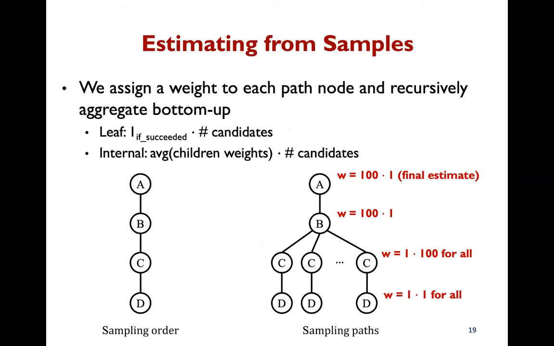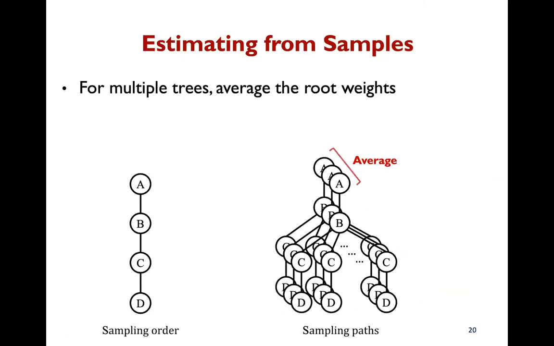To perform estimation from these samples, we assign a weight to each test node and recursively aggregate bottom up. First, leaf nodes have weight as the number of candidates if the sampling has succeeded, or 0 if the sampling has failed. Internal nodes average the children weights and also multiply with the number of candidates. The root weight is the final estimate. Note that we can make multiple trees if the sample size is large enough. Then we just average these root weights.